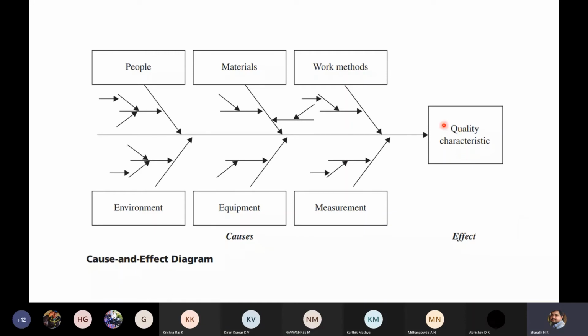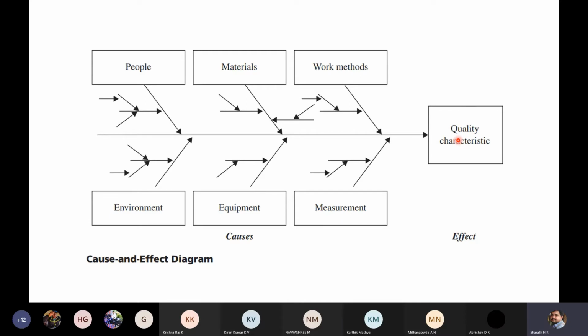Now consider the quality characteristic as the dimension of a component. Consider a cylindrical component where you have to perform a turning operation on a lathe, and the expected dimension of the cylindrical component is 18 mm. Instead of getting 18 mm, suppose you are getting 17.5 mm. That is a defect. Your expectation is a diameter of 18 mm, but you are getting 17.5 mm. That is the output you have, that is the effect.